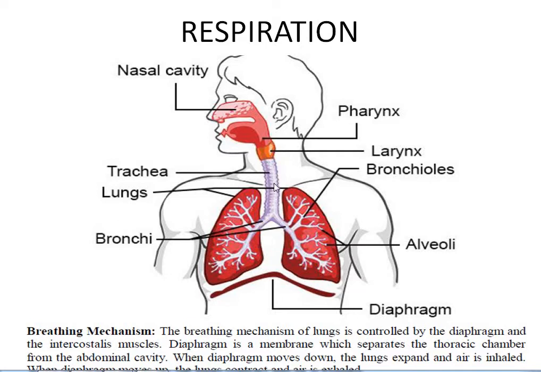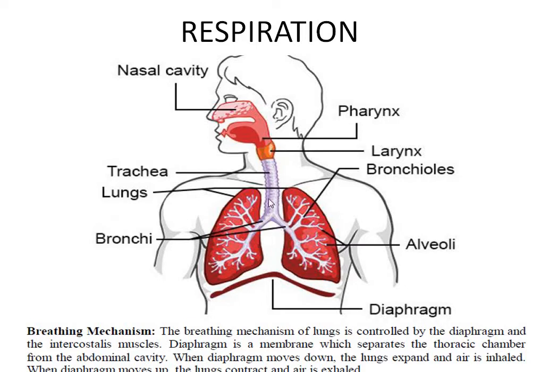And through this passage, this is the trachea, the air enters into the lungs. There are a pair of lungs in human beings, and these lungs are situated in the chest cavity. And the chest cavity is also called the thoracic cavity. So in the thoracic cavity, there is a pair of lungs in which the air enters while inhaling. This is the first step of respiration. We breathe in or inhale the air.